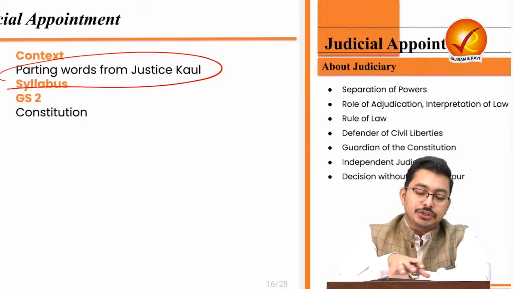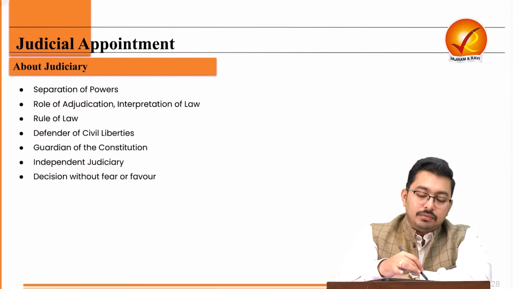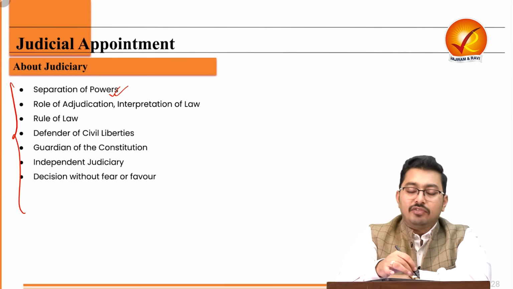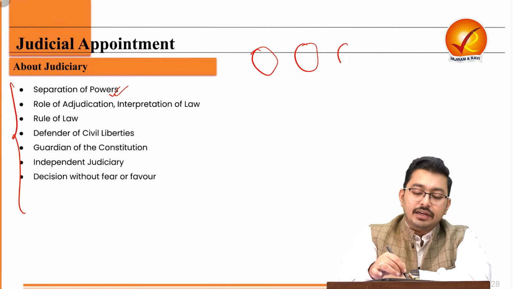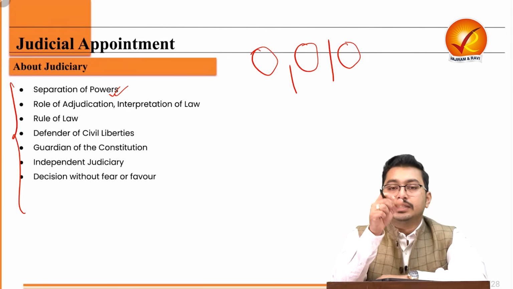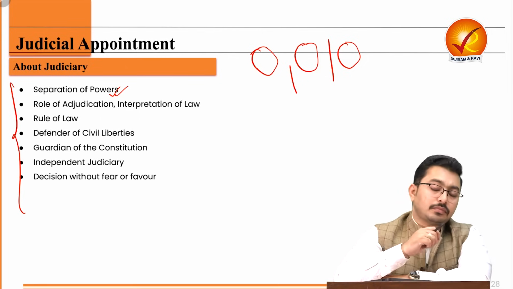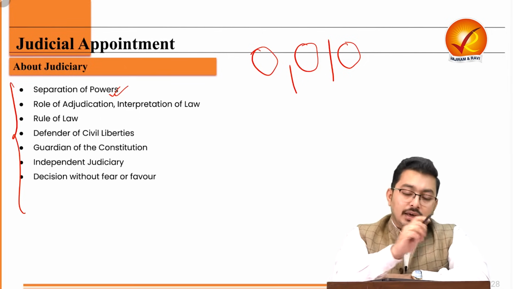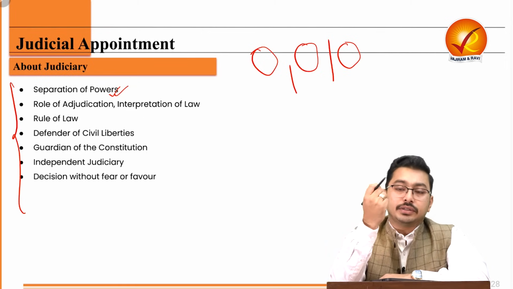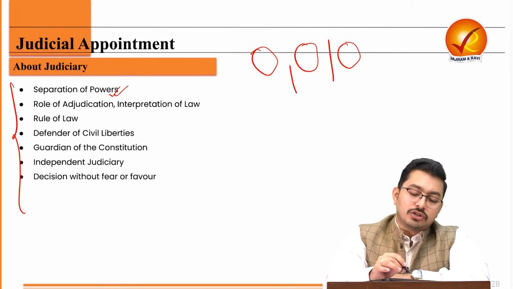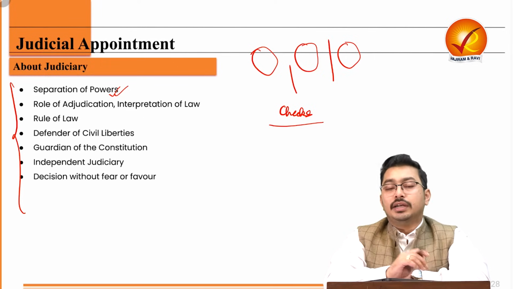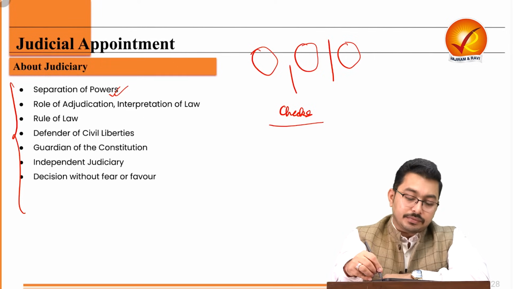And this pertains to your GS2 constitution. Now, when we are looking at judiciary, judiciary is one of the three organs of the state. And there is a separation of power between these three organs of the state. Now, the separation of power is not watertight. Rather, it is more about collaboration. And it is also about checks and balance. It is also about the doctrine of checks and balance.